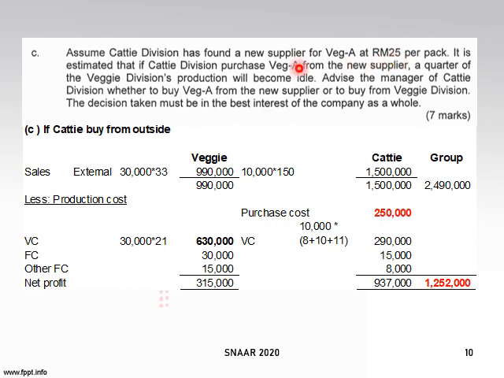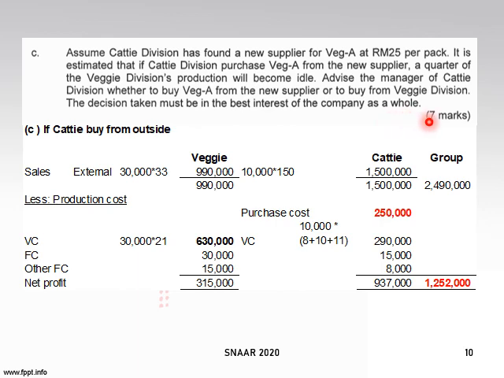But if Cathy purchases from the new supplier, 1/4 of Veggie's production capacity will become idle, so it will be unused. So you will advise the manager of Cathy whether to buy from the new supplier or from Veggie. Your decision must be taken in the best interest of the company as a whole, so you have to consider the overall profit figure.